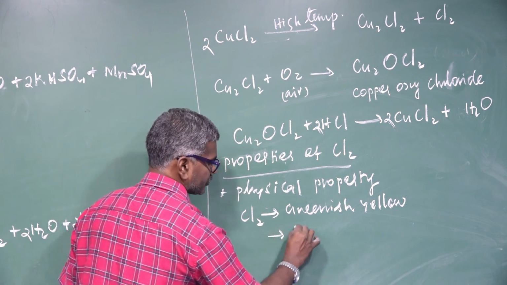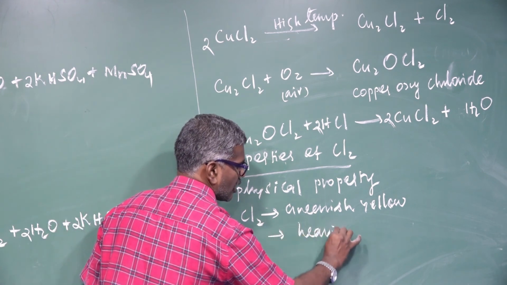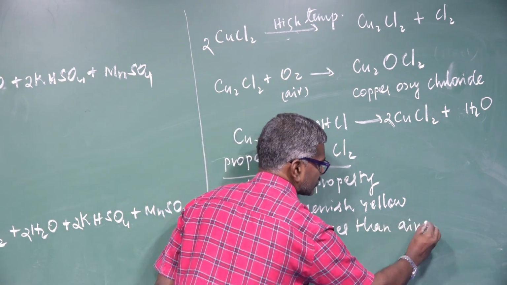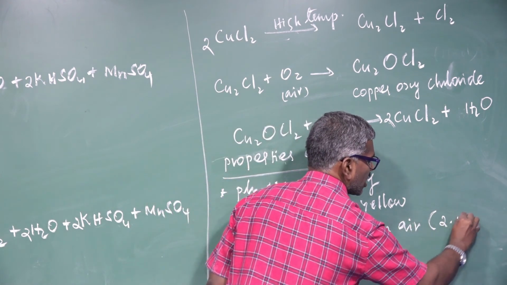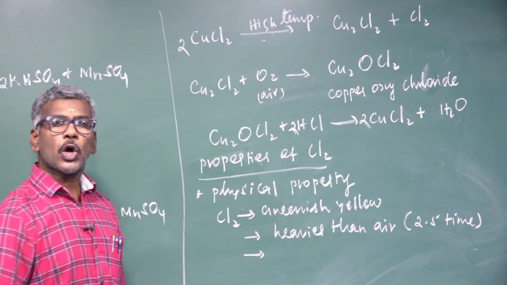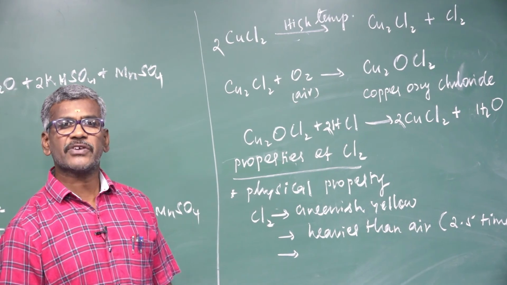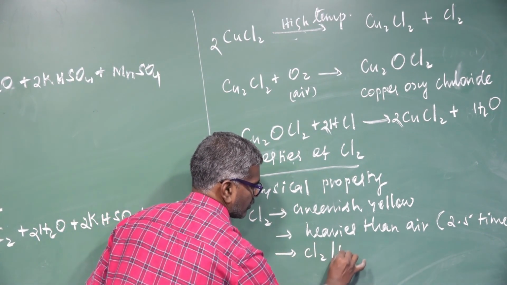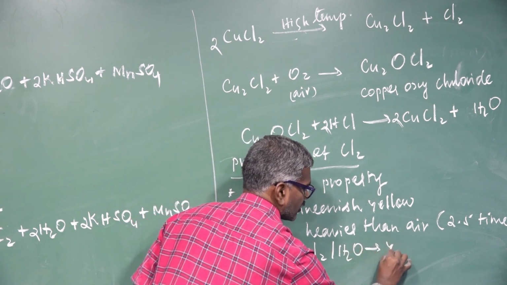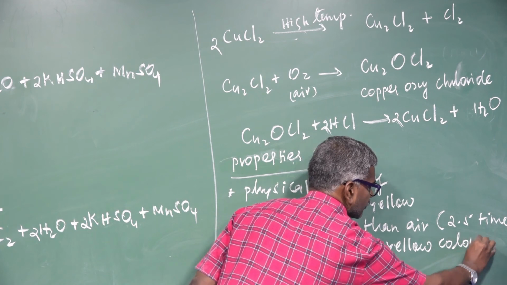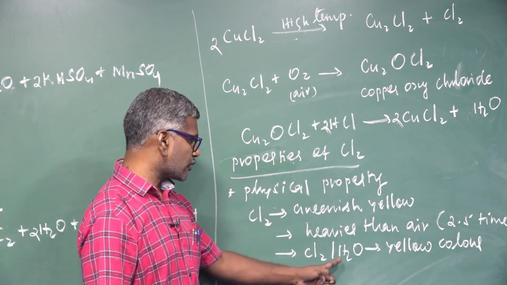Point number 2, heavier than air, about 2.5 times. Chlorine dissolved in water is referred to as chlorine water. Here, yellow color and smell of chlorine.